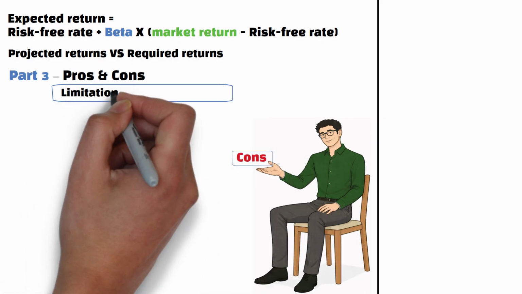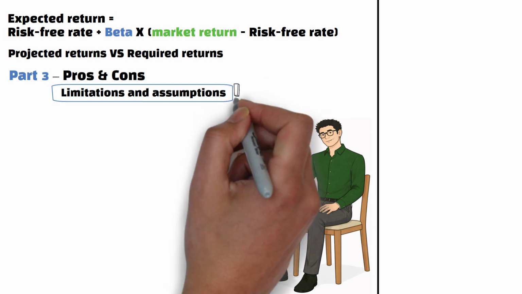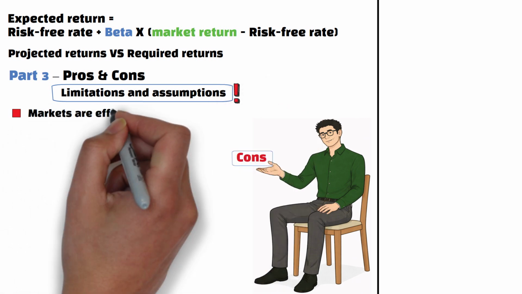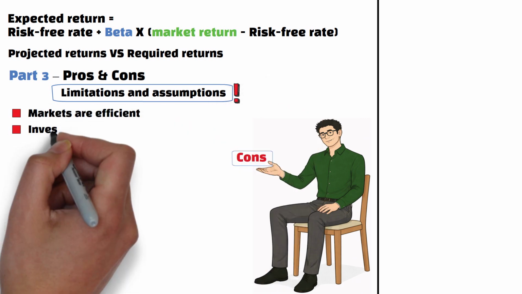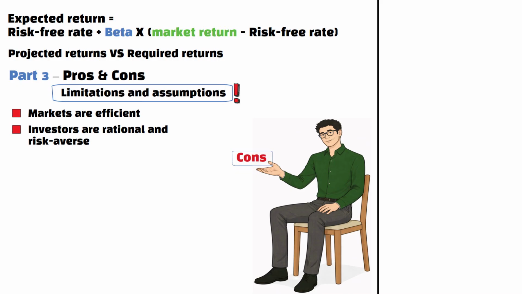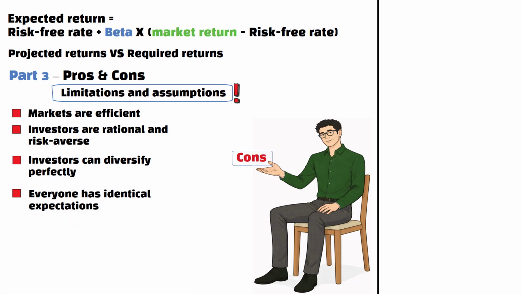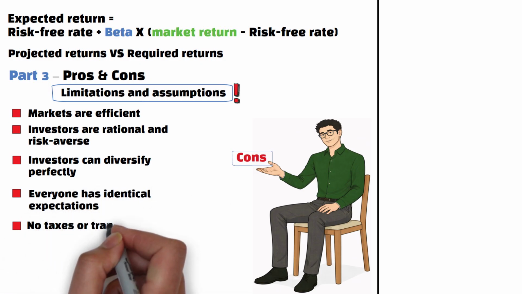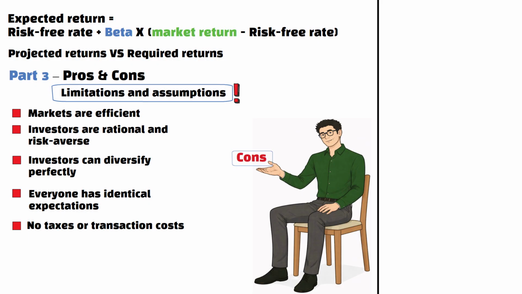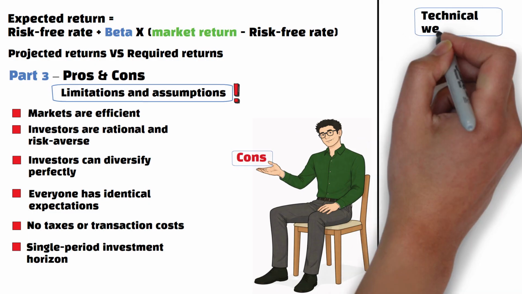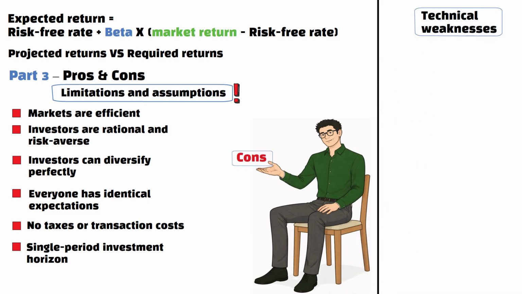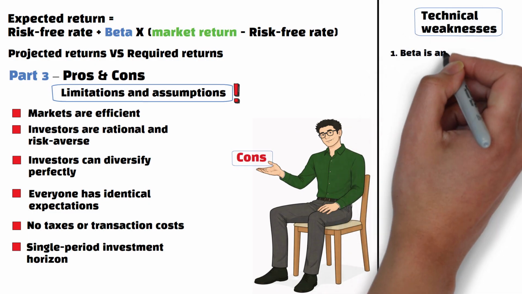Despite its popularity in the corporate world, the capital asset pricing model still has limitations and assumptions we must be aware of. Firstly, it assumes that markets are efficient and investors are rational and risk-averse. Also, it assumes investors can perfectly diversify to avoid risk from a single company and can only take on market or systematic risk. Next, it assumes all investors' expectations are equal and does not account for taxes or transaction fees. And lastly, it uses a single period investment duration, which makes it unsuitable for multi-period investment appraisals.